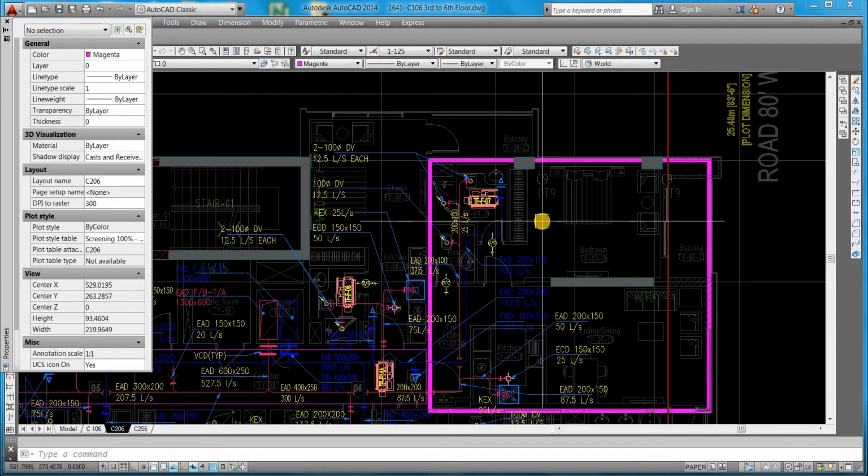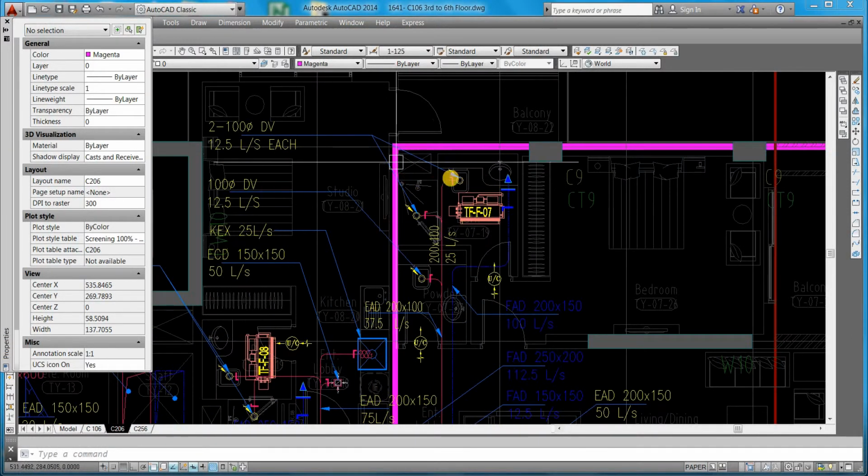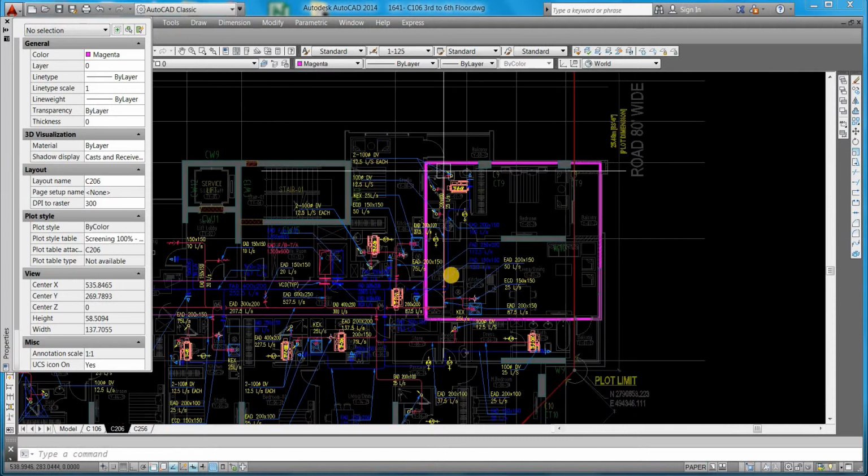Normally there is an Australian standard. As per the Australian standards, we have some ventilation calculations. They say for a public area, they take 50 liters per second per fixture. Now this one is not a public area. This one is only a hotel apartment. Hotel apartment means normally like residential.